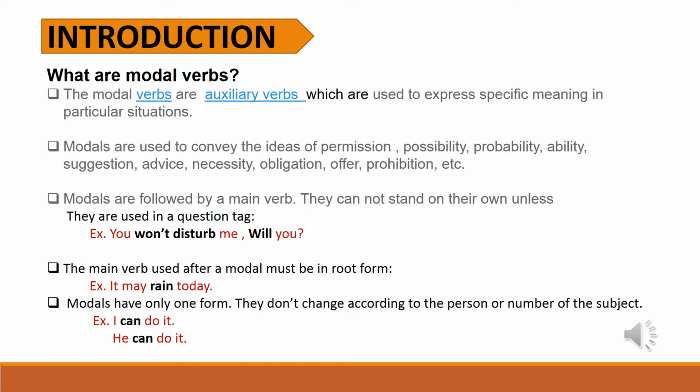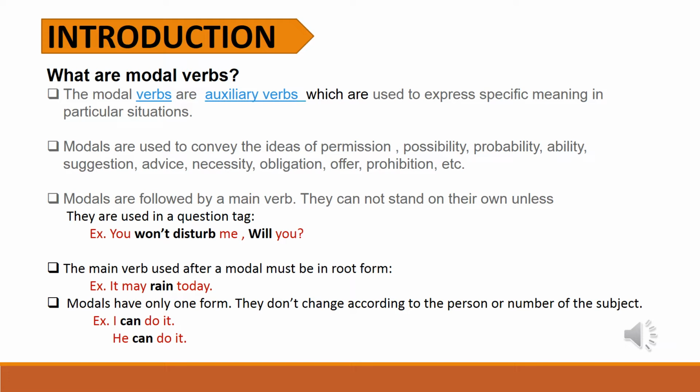Modals are followed by a main verb. They cannot stand on their own unless they are used in a question tag. To prove this idea, let us have the example. You won't disturb me, will you? So children, here in this example we can see that the modal verb will can stand only when it is used as a question tag.